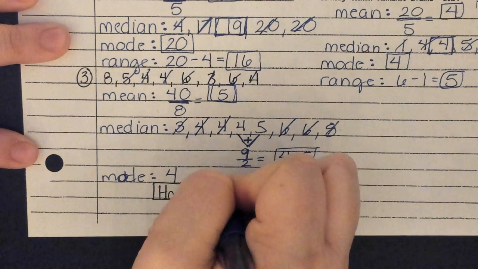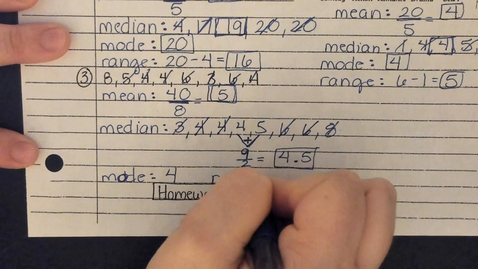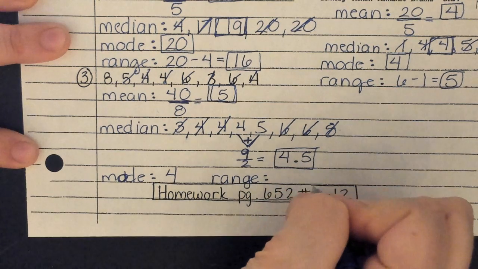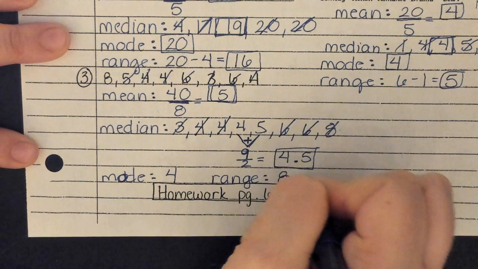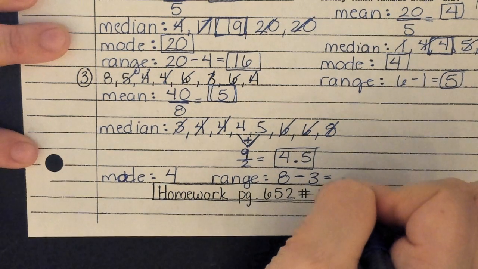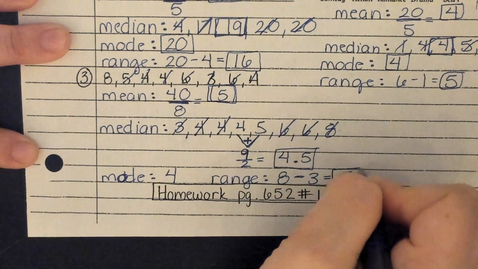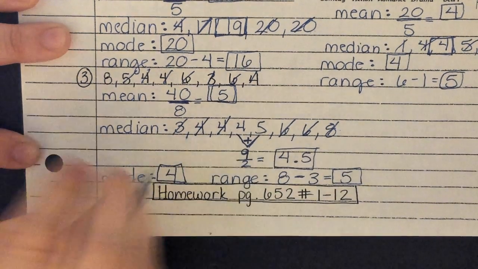Okay? For my range, Lily Alcorn, how am I going to find my range? You're gonna put 8 first, and then you're gonna subtract 3. 8 minus 3, and that gives me 5. Make sure you circle your answers.